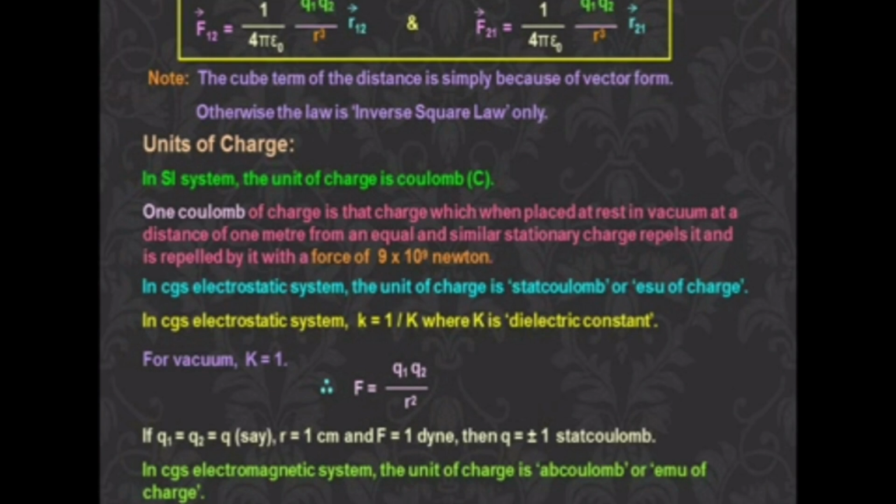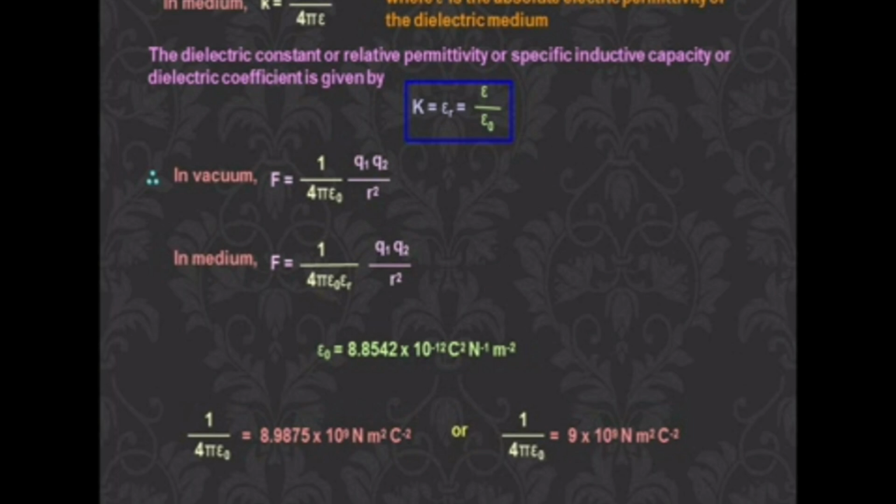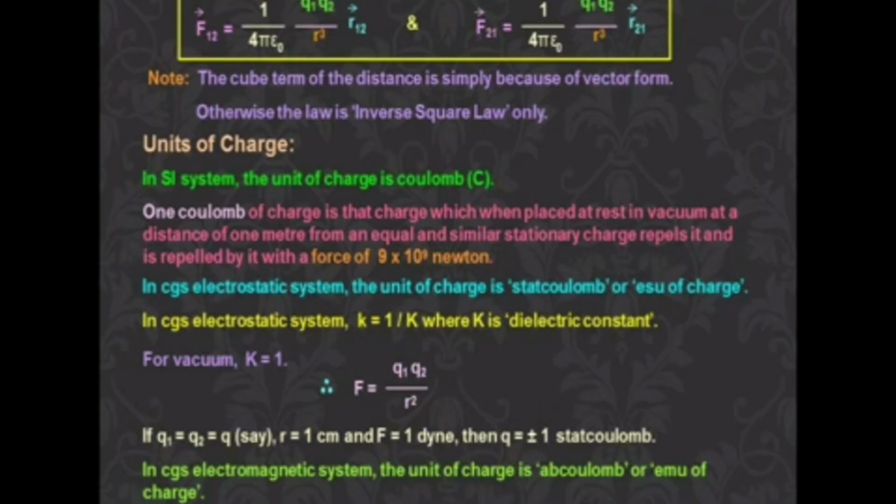Then F12 and F21 are the two forces. The cube term, see, here the cube terms are here. Cube term of the distance simply because of the vector form. See, for R12, if we had put the unit vector, there would only be a square below. But if you put the vector R on top, a cube comes below. You know this from vectors: multiply by R and divide by R, the unit vector becomes vector R12 divided by R cube. So this is the vector form of Coulomb's law.